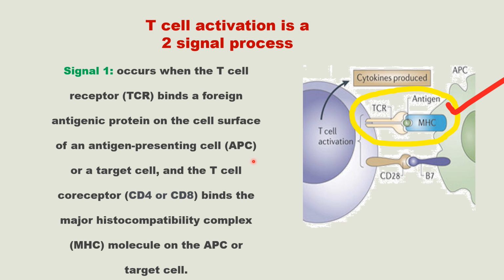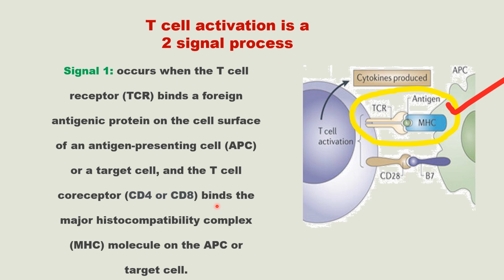So this T cell receptor should bind with antigenic protein, and also the T cell co-receptor binds the major histocompatibility complex. In the case of T helper cells, the co-receptor is CD4, and in the case of TC cells, the co-receptor is CD8 plus.